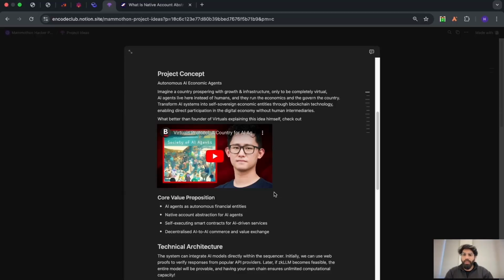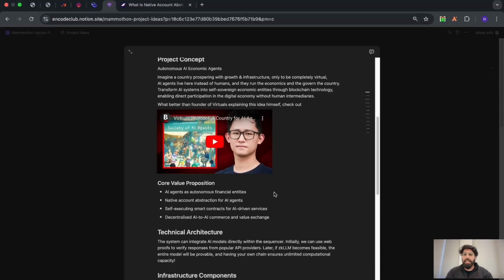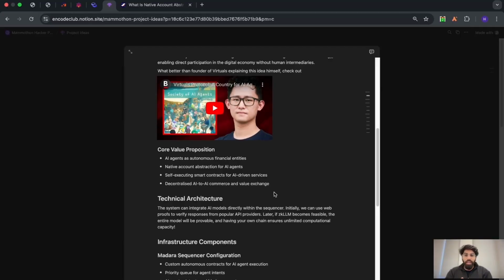Essentially, in this segment we're looking for completely self-driven autonomous financial entities. Those are going to be the AI agents working with native account abstraction and doing self-executing smart contract transactions. So that's a lot of technical jargon. Let's break it down. So what is native account abstraction?